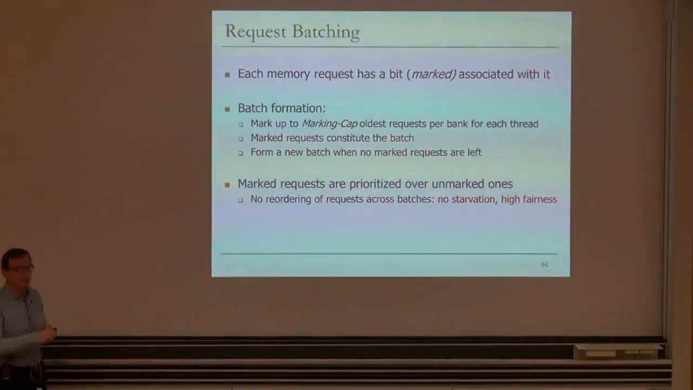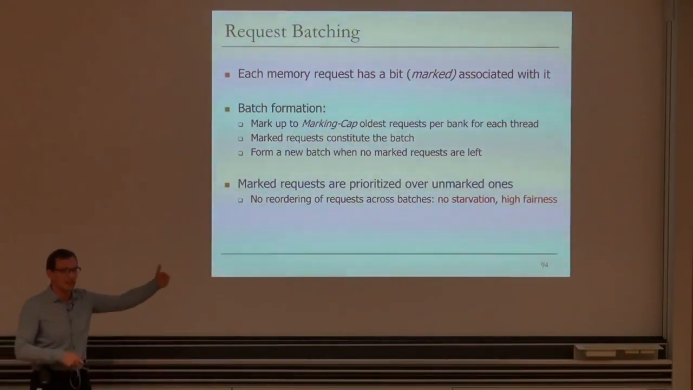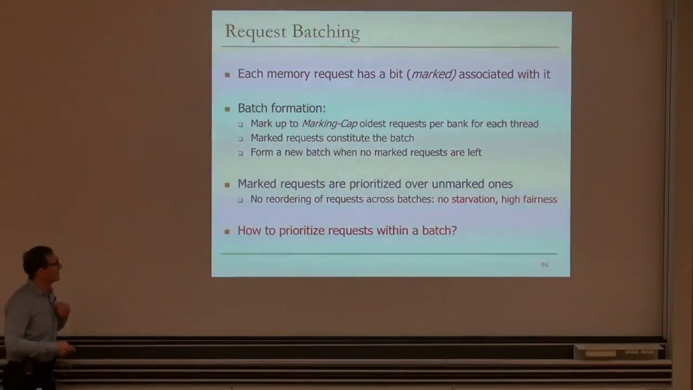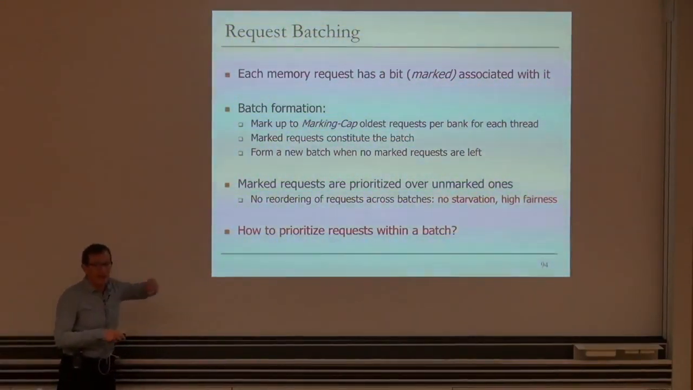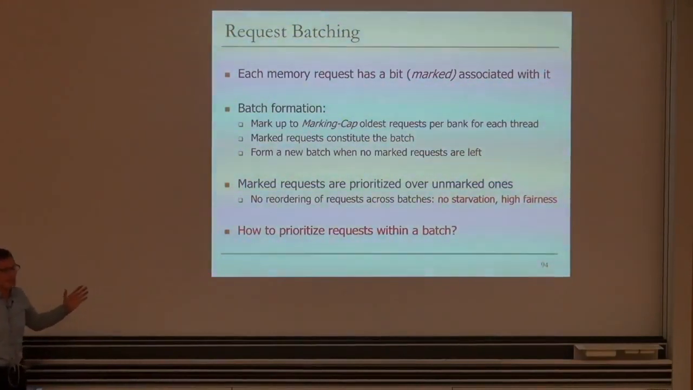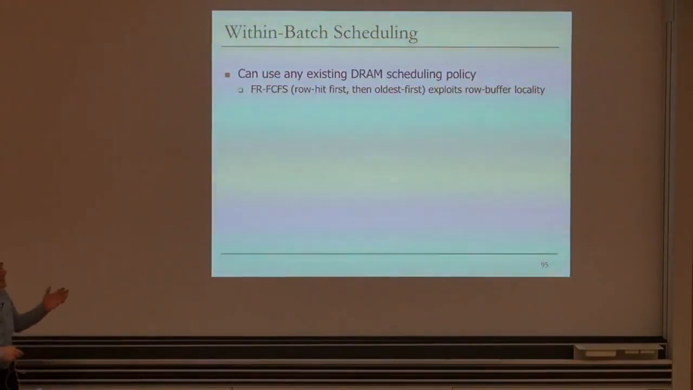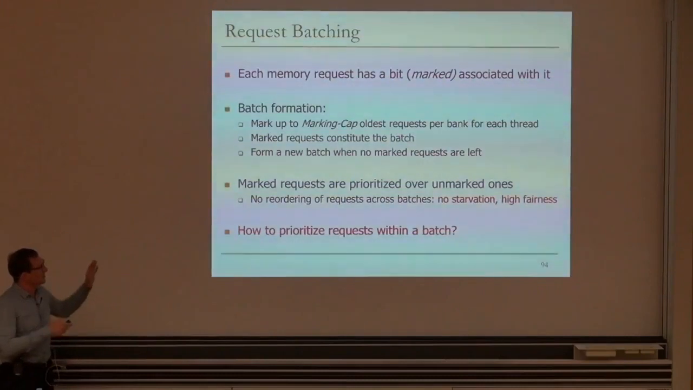Marked requests constitute the batch, and marked requests are prioritized over unmarked ones. That ensures that there is no reordering of requests across the batches, no starvation, high fairness. High fairness, we'll get back to that. How do you prioritize requests within a batch? That's the next question, now that we've formed the batch. There are many other ways of forming the batch, but we're limiting ourselves to this one for now.